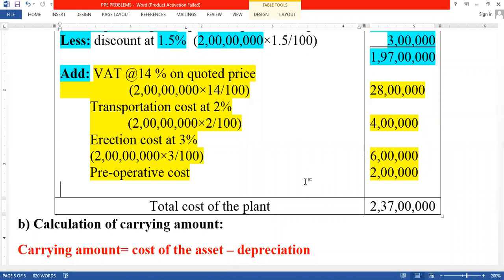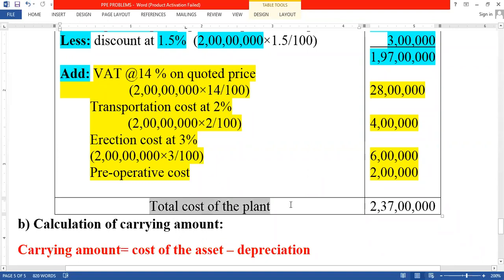197 lakhs plus 28 lakhs plus 4 lakhs plus 6 lakhs plus 2 lakhs. So how much do we get? 237 lakhs.